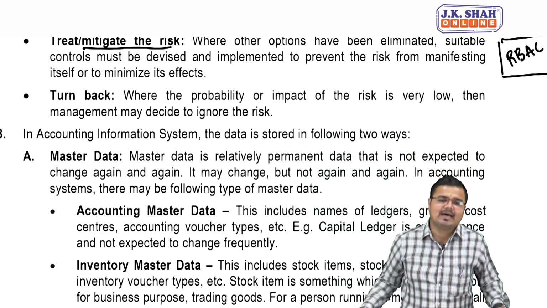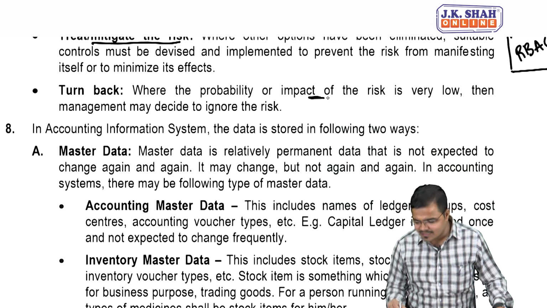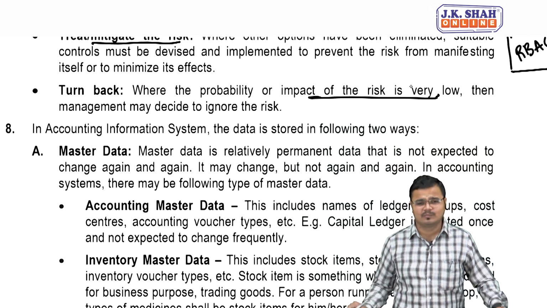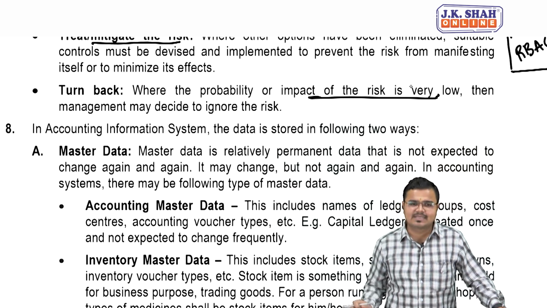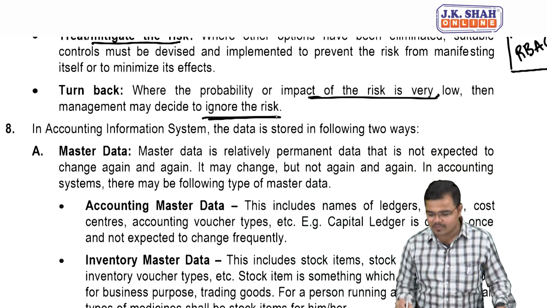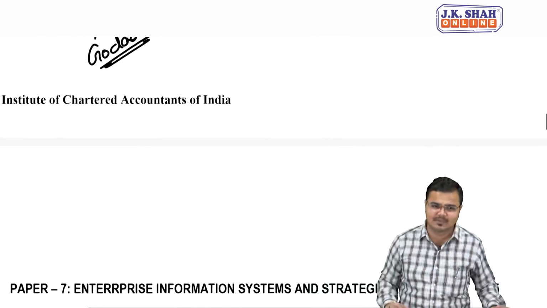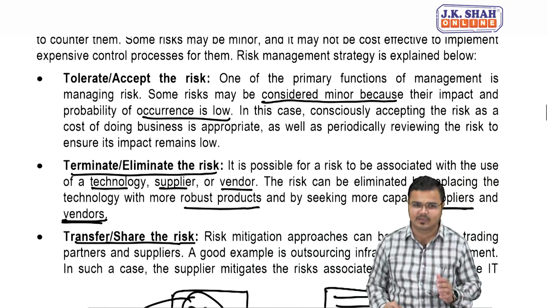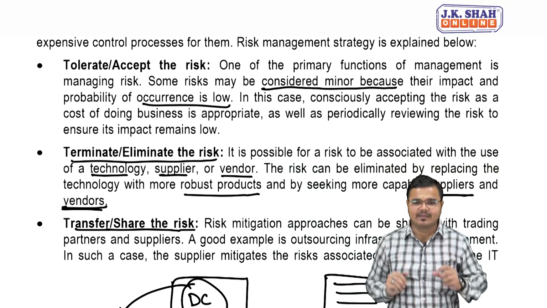Agree? And last but not the least, there are certain risks, people, where the impact is very low, meaning that risk doesn't affect you at all. At such a time the management may also decide to completely ignore the risk. So in total we have learned five strategies, people. Number one, let's quickly recall, accept: small level, and continuous monitoring will be done.